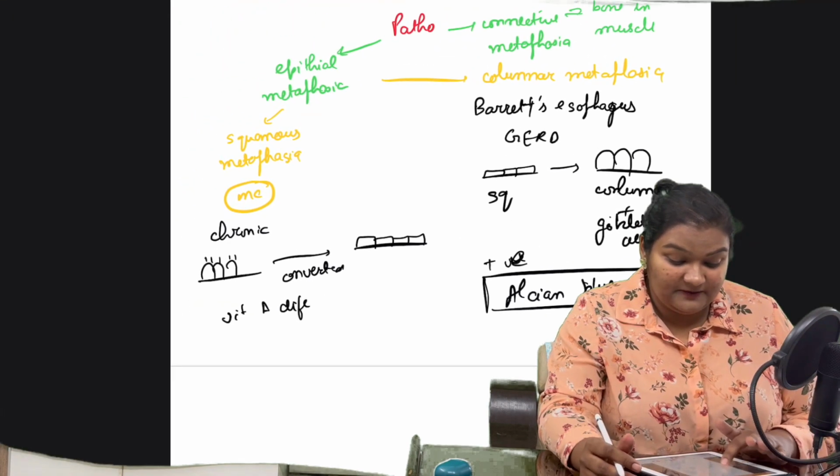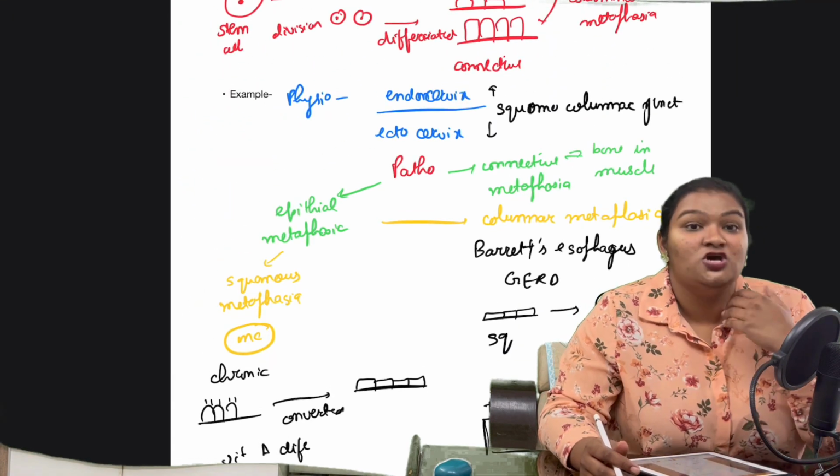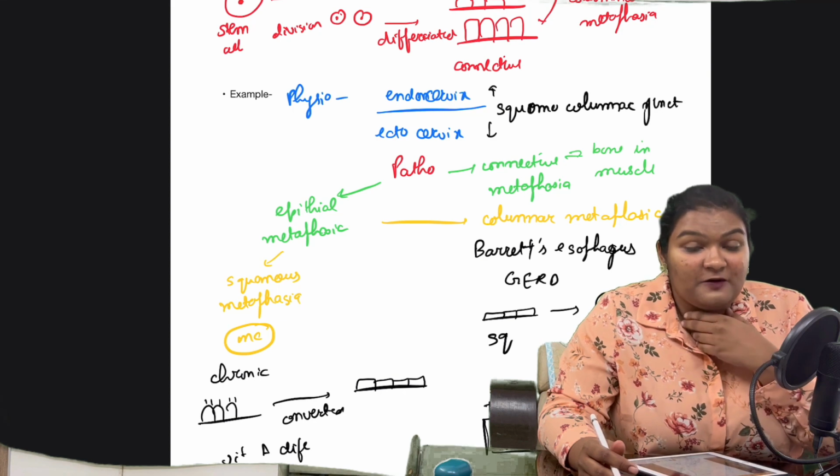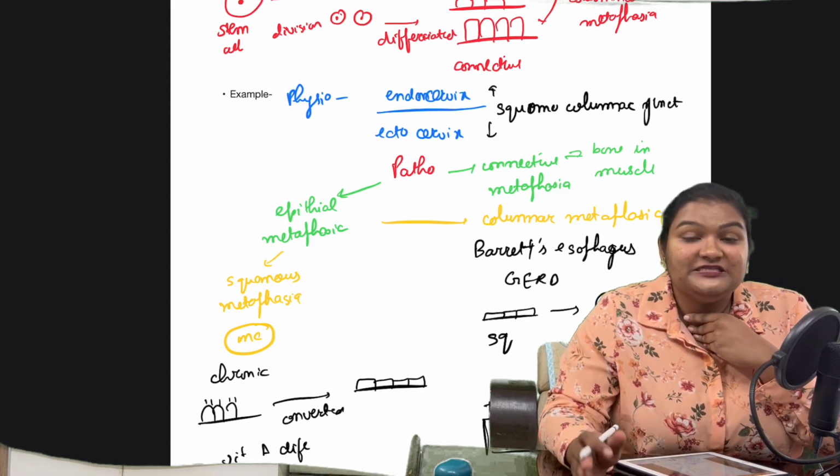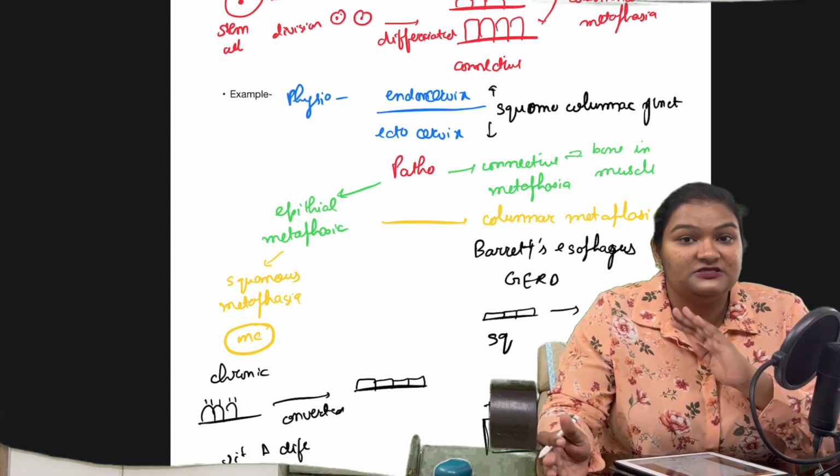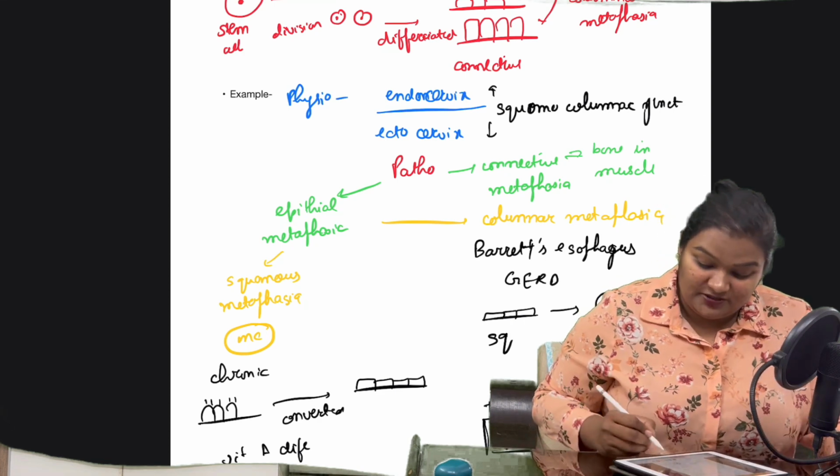So this is what you understand by metaplasia. Here we are done with metaplasia and all types of cell adaptation. From next we have part 6, in which we are going to see cell injury, reversible and irreversible types of cell injury. Thank you.